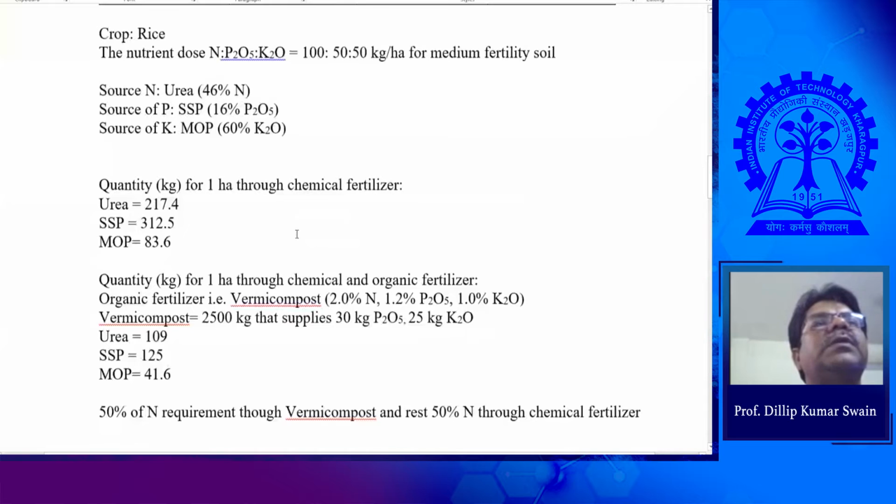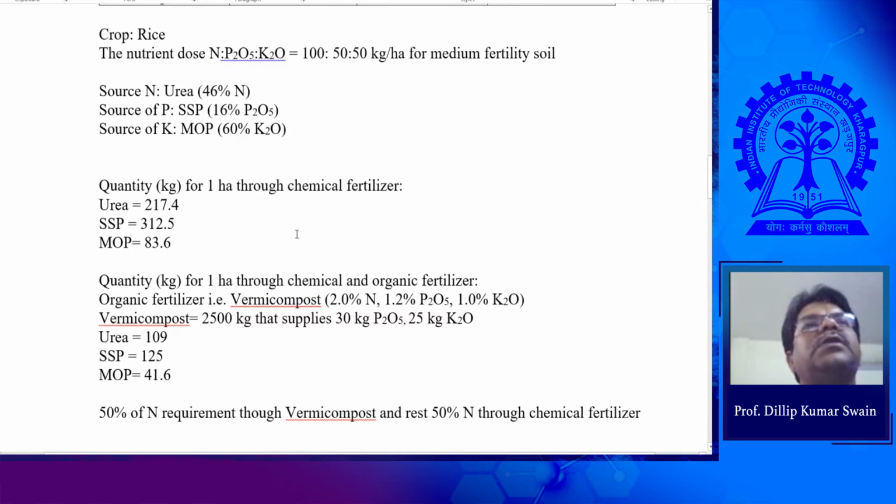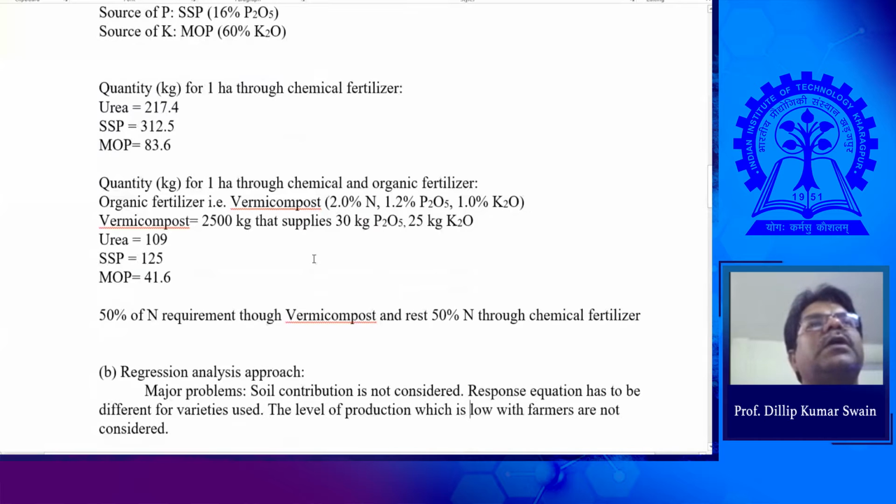If you are using only chemical fertilizer, or also using chemical fertilizer with organic fertilizer, then the organic fertilizer should be considered first, because the organic fertilizer amount is based on the particular nutrient. If you have a particular crop, you know how much quantity of organic fertilizer is applied to meet a particular nutrient, and this organic fertilizer also contributes the rest of the nutrients. So you need to calculate the contribution of the rest of the nutrients through organic fertilizer. Accordingly, the balanced nutrient has to be supplied through chemical sources, through respective fertilizers.